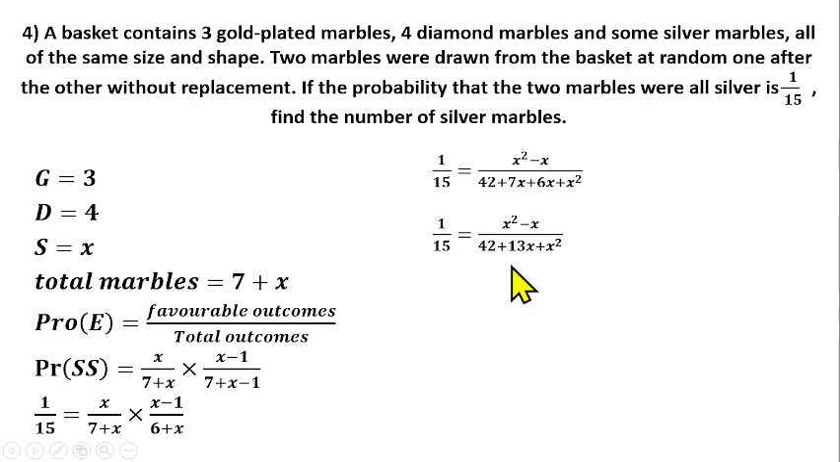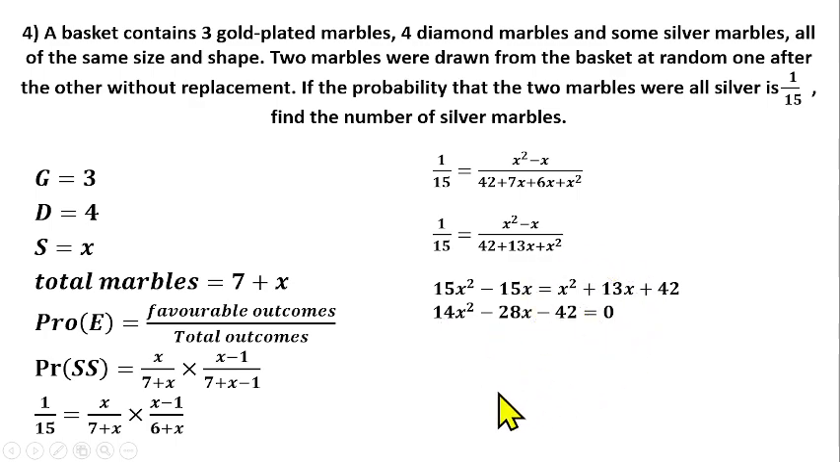Now we can cross multiply. The denominator here will multiply 1. Then 5 times x squared will give us 5x squared, and 5 times minus x will give us minus 5x, equals x squared plus 13x plus 42. Then from there we can collect like terms. We have 5x squared minus x squared, that will give us 4x squared. Then minus 5x minus 13x will give us minus 18x. Then minus 42 equals 0.